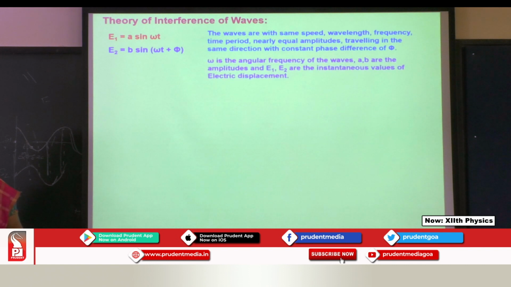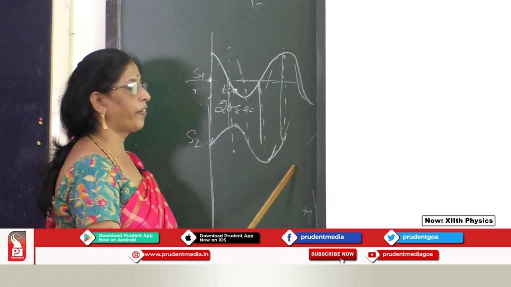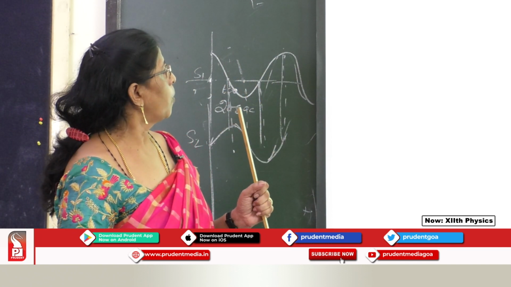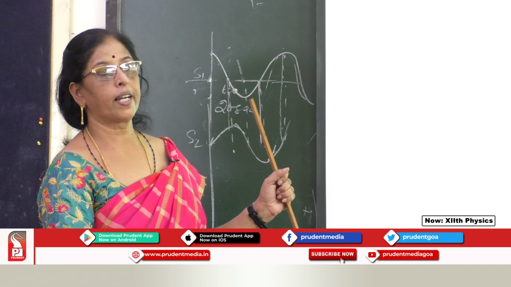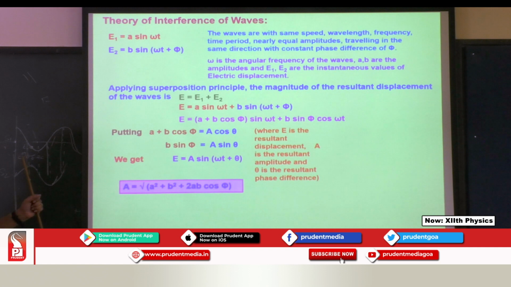Here the waves have the same speed, wavelength, frequency and time period, nearly equal amplitudes, and travel in the same direction with a constant phase difference phi. Omega is the angular frequency. Applying the superposition principle we have this. We don't need all these derivations much, since they are deleted.